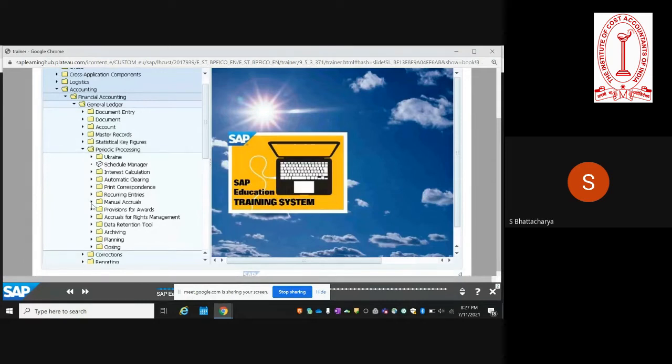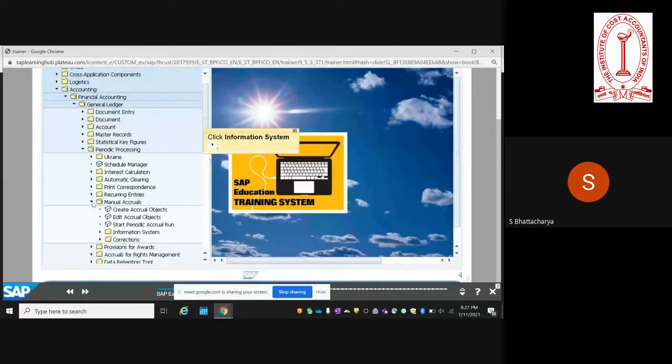For your information, you also have the ability to do automated accruals. So in that case, you create a template and then you set up an automated program by which the accruals can be repeatedly done by the system without manual intervention. So how to do automated accrual? That is something which is covered in the topic closing cockpit.